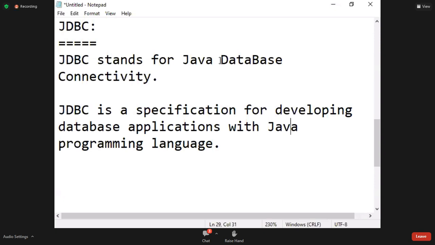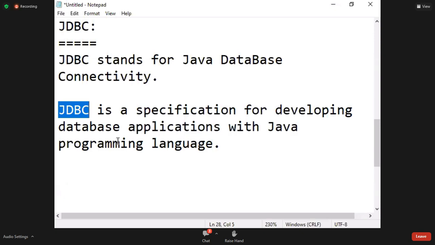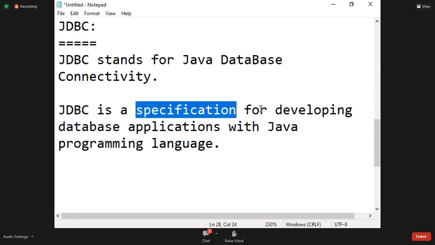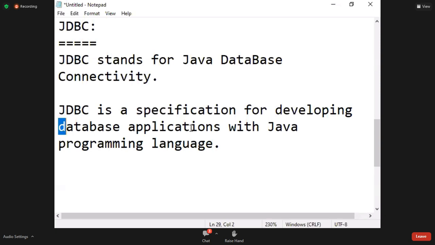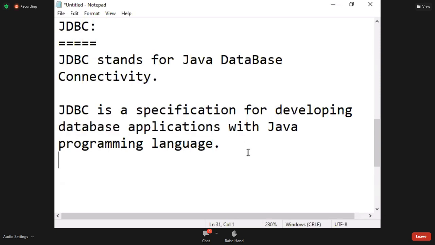JDBC full form is Java Database Connectivity. But what is JDBC? It is not a programming language. Java is a programming language. JDBC is not a programming language. JDBC is a specification for developing database applications with Java programming language.